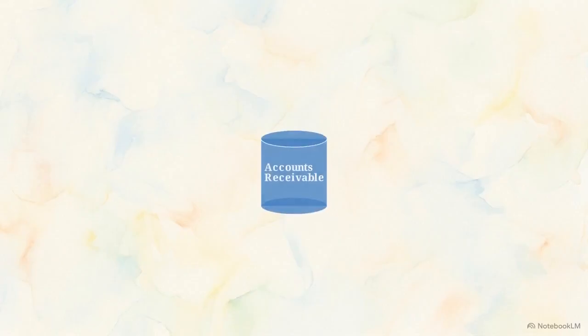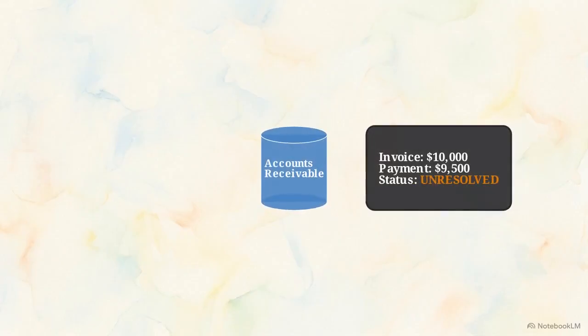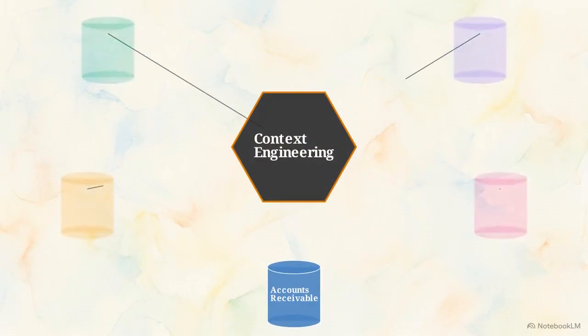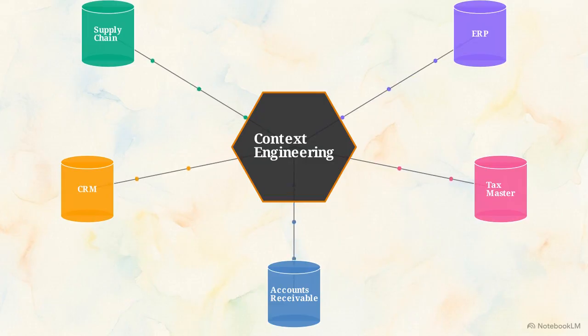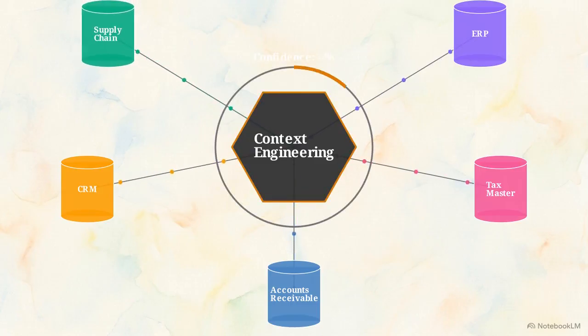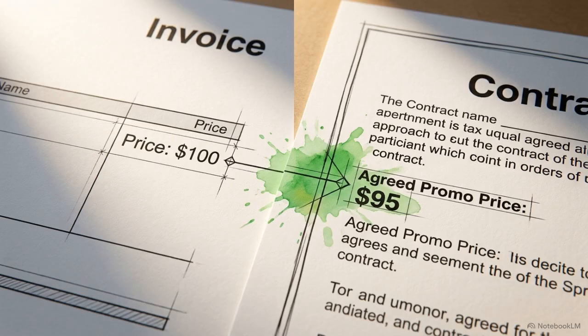To automate these complex cases, the AI architecture must pull contextual signals from outside the isolated accounts receivable data silo. This central nexus, labeled context engineering, illustrates the convergence of external enterprise data required to validate a claim. Supply chain integration feeds directly into the nexus, allowing the system to cross-reference customer short pays against proof of delivery and warehouse confirmations. Contract data streams in simultaneously, ensuring the architecture can verify the invoice price against agreed-upon customer trade